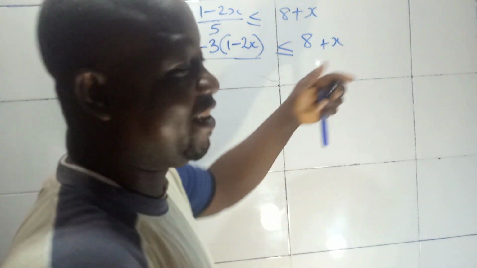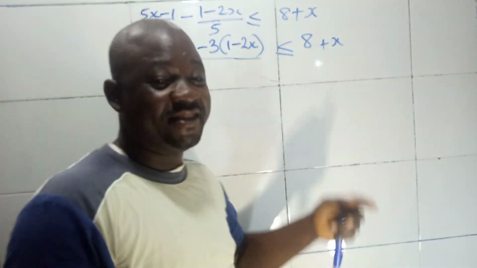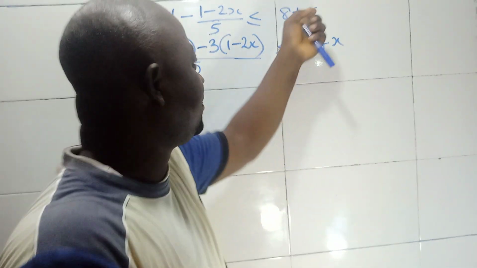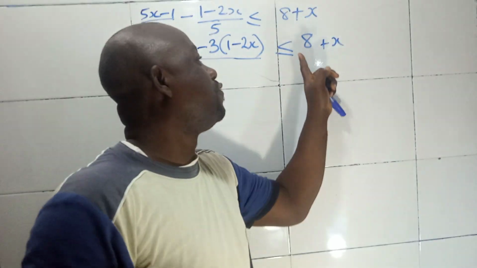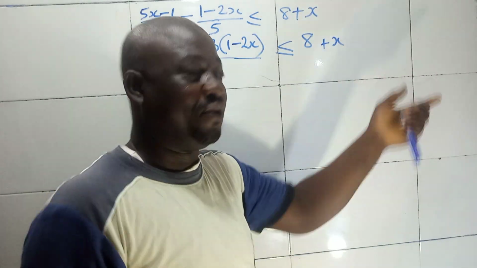So that's why I didn't bother doing that. Just for clarity's sake, maybe somebody in JSS2 is watching it. That's why you are not finding the LCM. But if you find the LCM of this, it's going to be 1. Everything will still give us back 8 plus x.